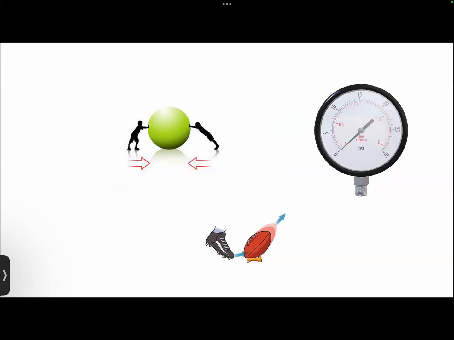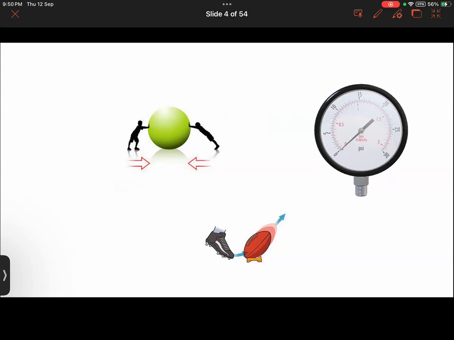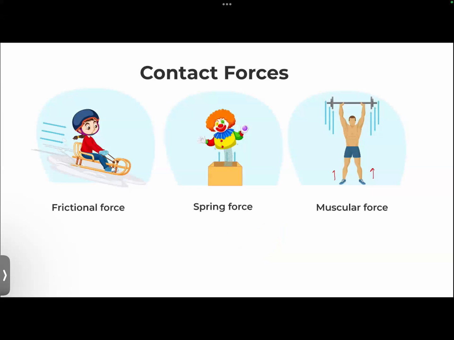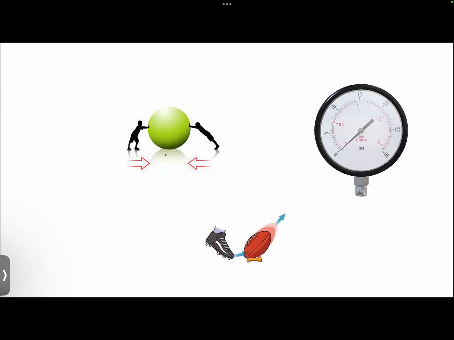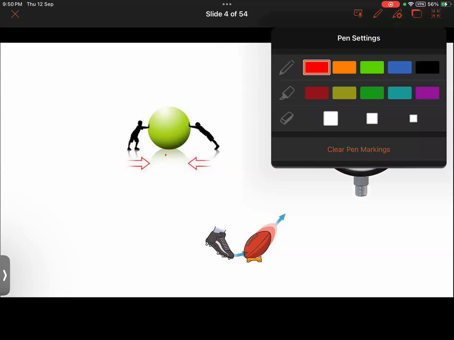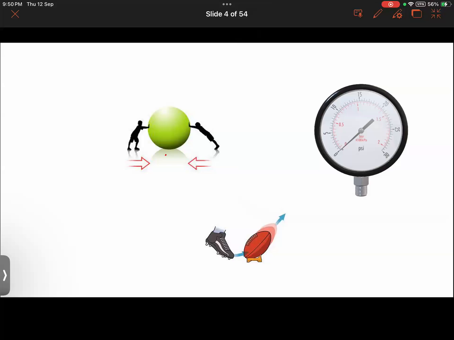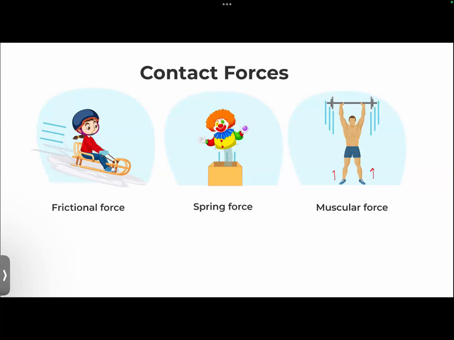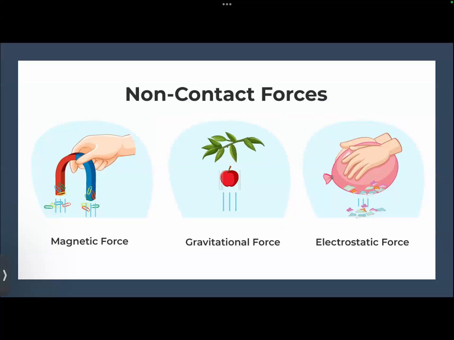So talking about force, these are some of the different actions here. Say we are pushing this object on one side, here you are pulling, and you are also pushing this object over here. Or here we see the pressure meter. In the chapter force and pressure, we will learn that whenever you push something, like pushing this weight here, or you pull something, that is called force.